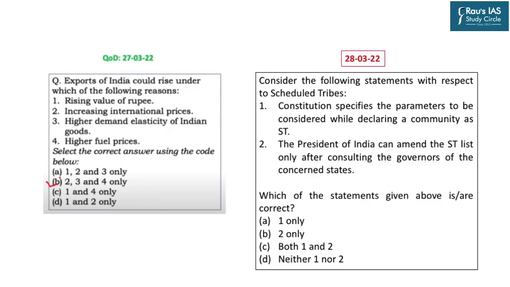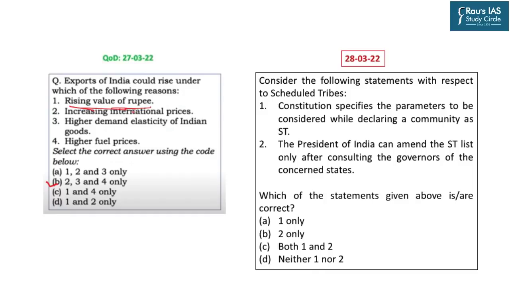Answer to yesterday's question of the day should be option B. The question was: exports of India could rise under which of the following reasons? Option 1 is rising value of rupee. If the value of rupee increases, then rupee will get stronger. So in the exchange rate, for every dollar, there will be fewer rupees. So the exporters will get lesser amount. Remember, weakening rupee is beneficial for exporters.